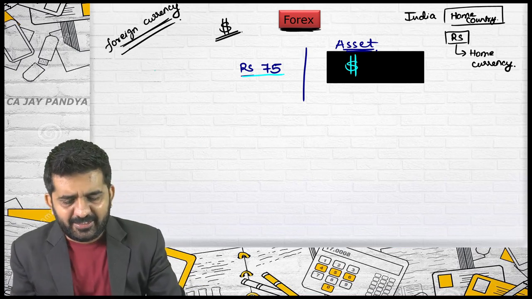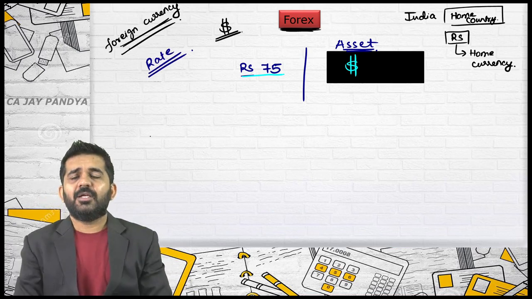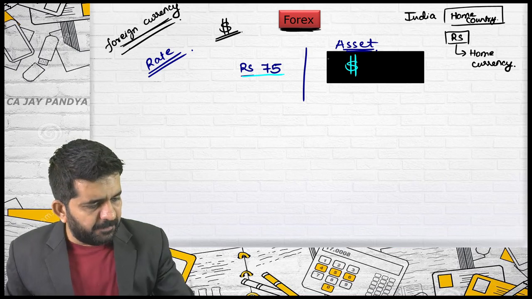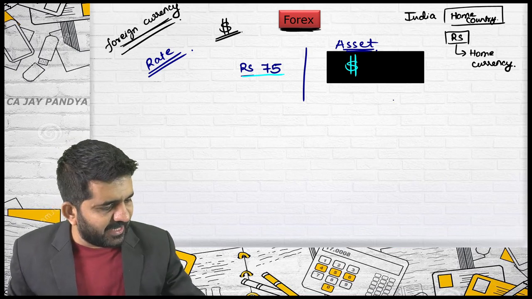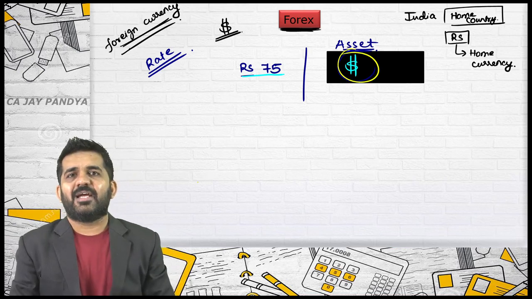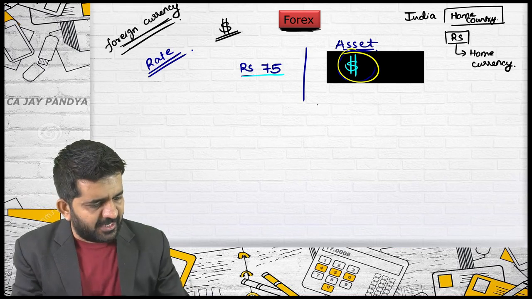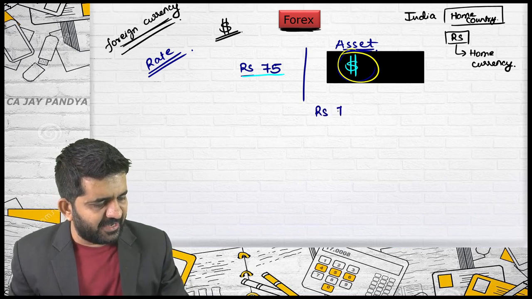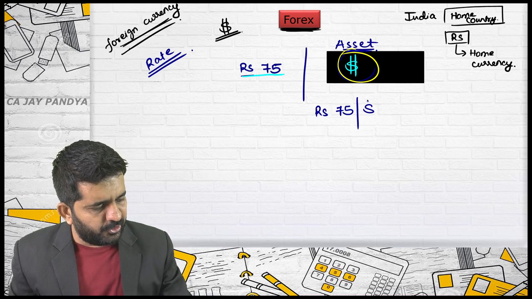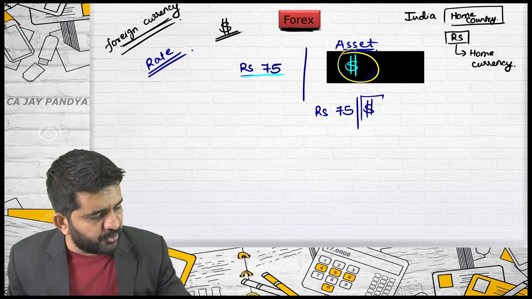It is a rate quotation. Many of the people say this is a right hand side currency. No need to think about it. Whenever you see this type of rate, rupees 75 per dollar, this rate is of dollar.